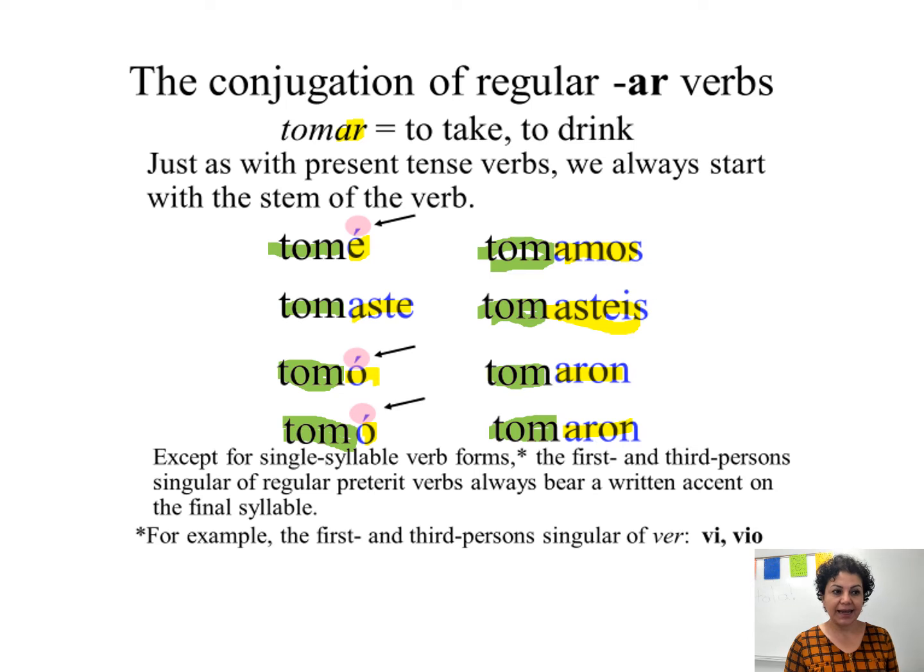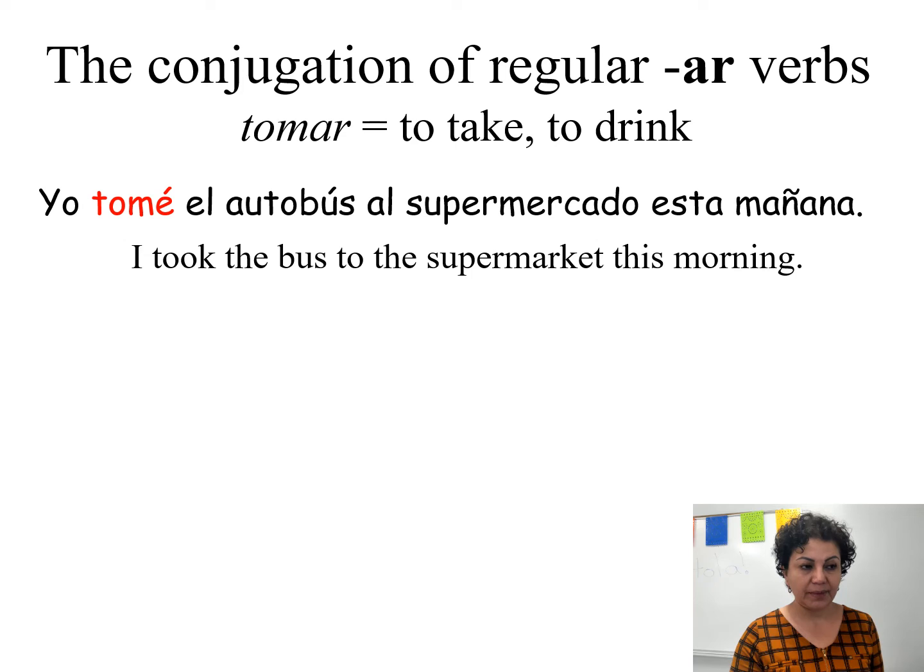The endings, aste, ó, amos, asteis, aron, are going to be very, very important for you in your exam. If you remember these endings, you will know how to conjugate and how to write sentences. Okay, so we'll keep going. Don't forget the accent is very, very important.